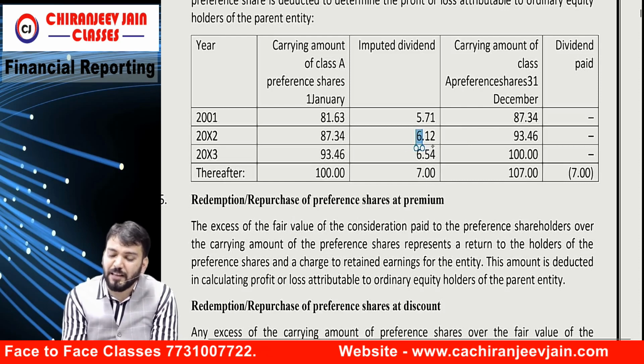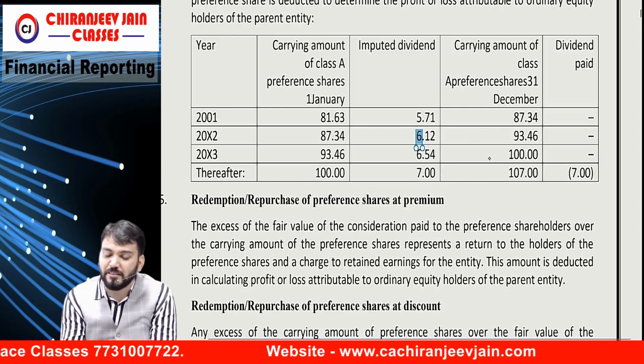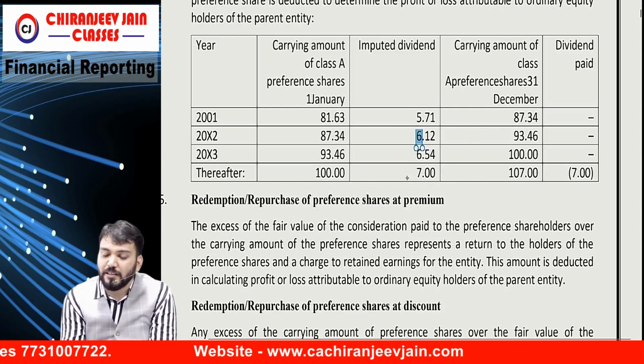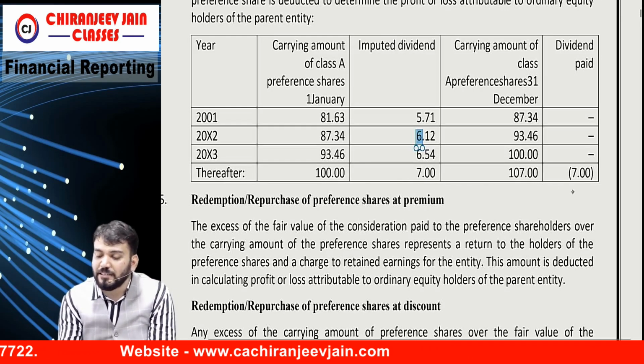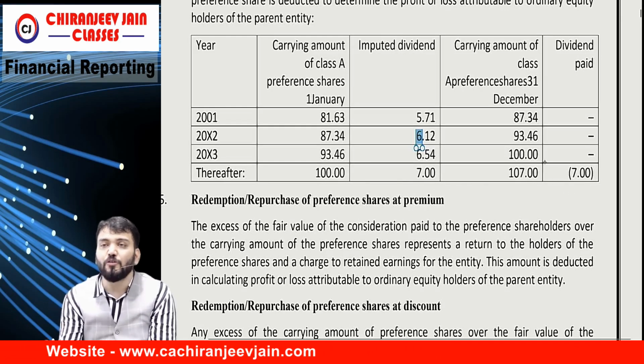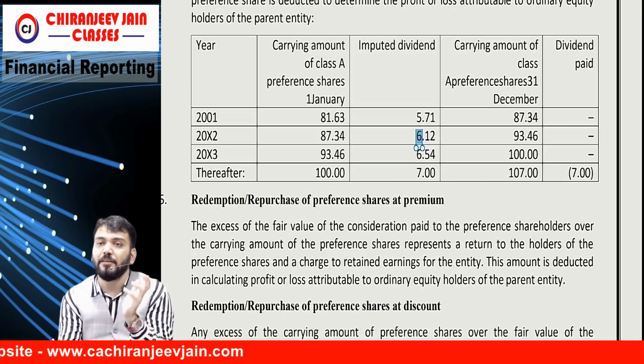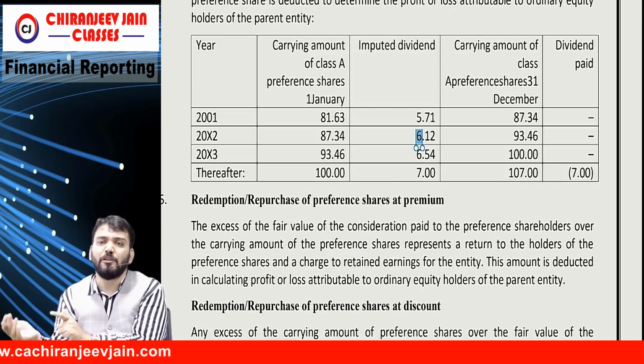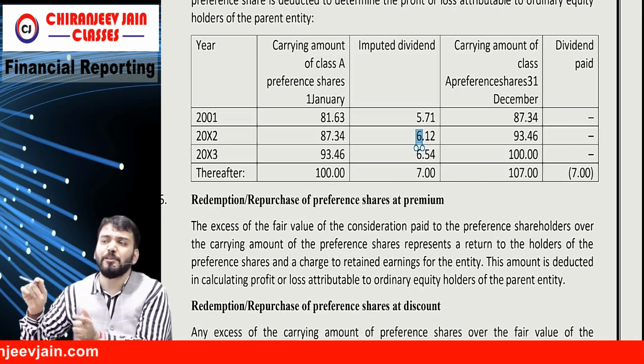Once again, this plus this plus this. And from this year onward, 7 rupees will be dividend and 7 rupees will be outflow. Then automatically the carrying amount will become 100. 100 plus 7 minus 7 is equal to 100.